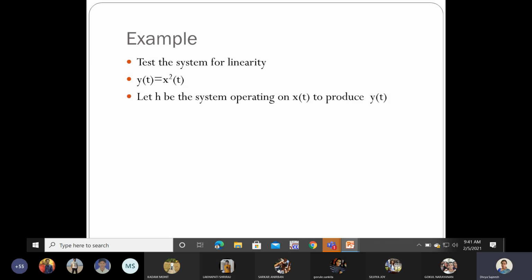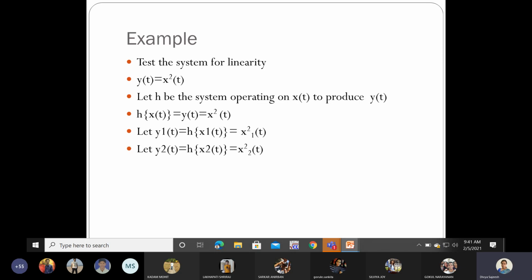Same procedure will be applied here. Let H be the system to produce y of t. What is your system here? x square of t. So your system is x square of t. Now let the first signal x1 of t be applied. So you will get x1 square of t. When I applied the second signal x2, I obtained x2 square. Then when I applied the third signal x3, you will get x3 square.